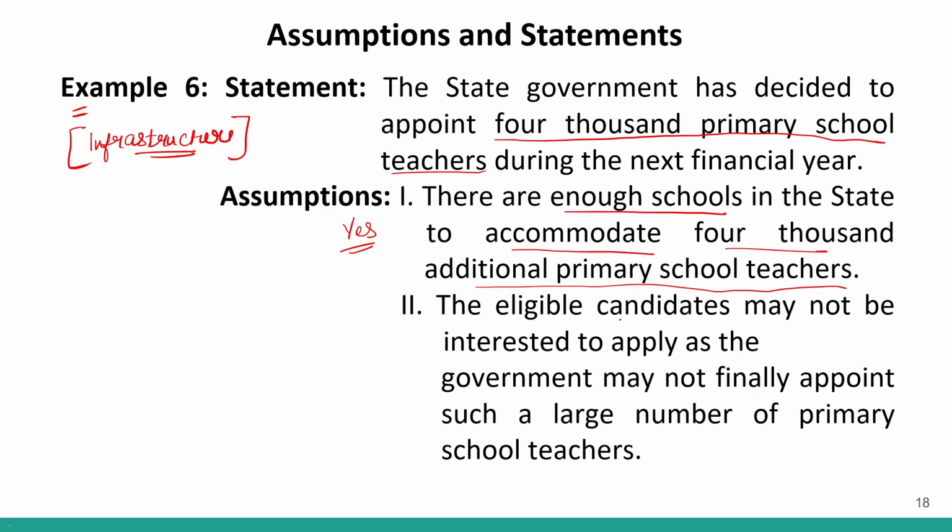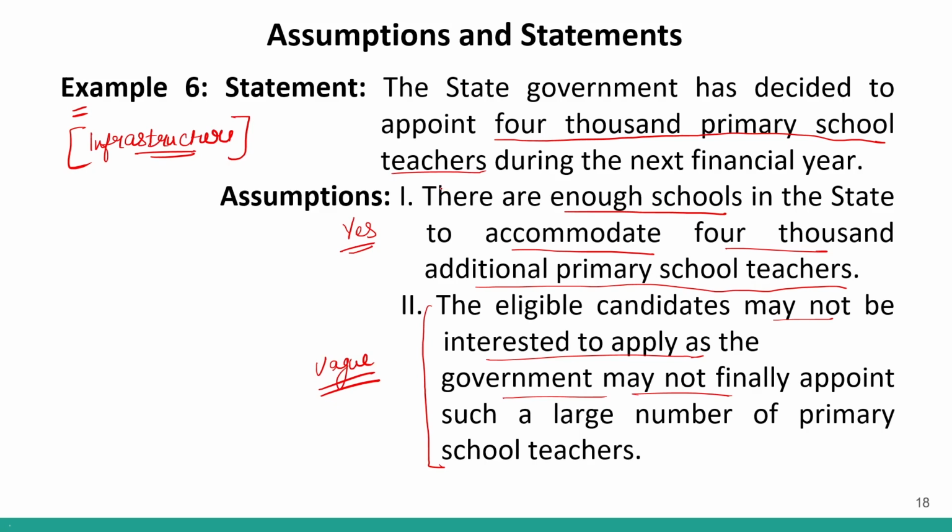Second one says the eligible candidates may not be interested to apply as the government may not finally appoint such a large number of primary school teachers. So this again is a vague statement, an unnecessary statement. Whether the person would be interested to apply, whether they will get a job or not is secondary. This has no relation to the original statement. Correct? So only assumption number 1 will be implicit.